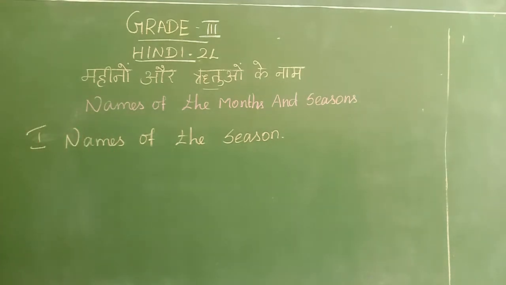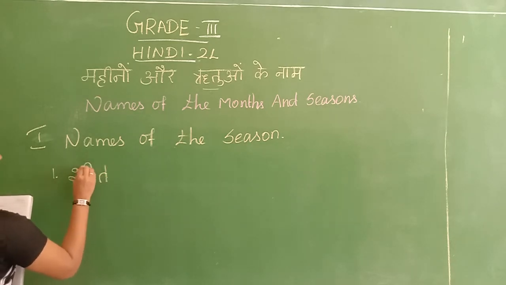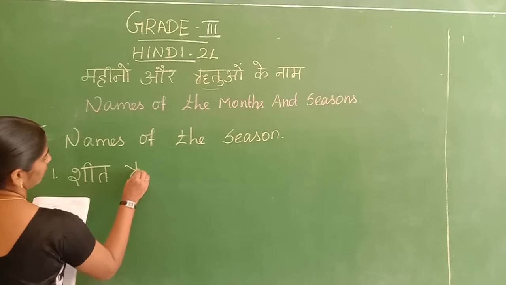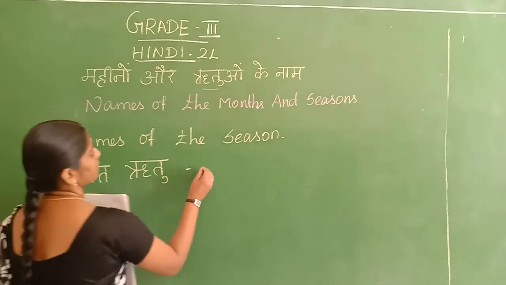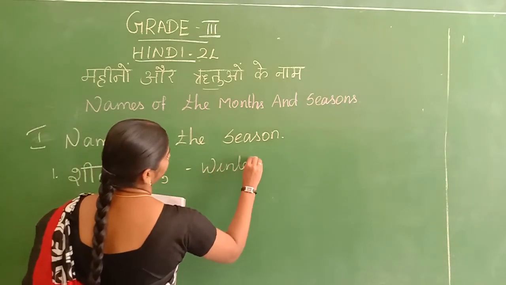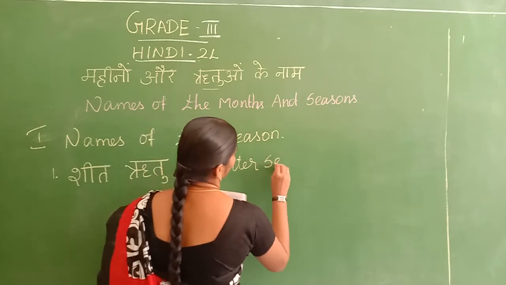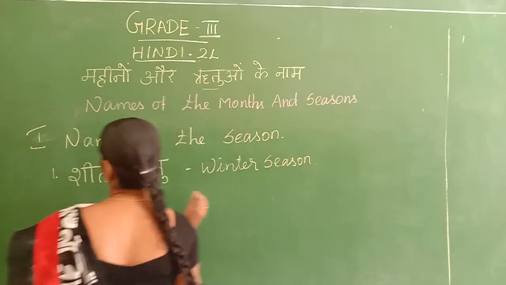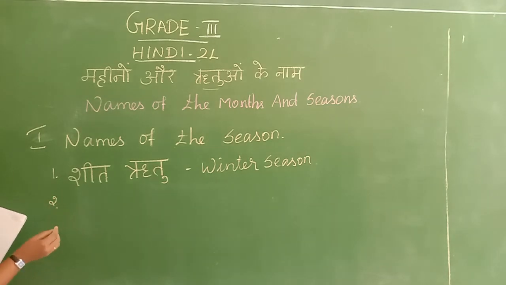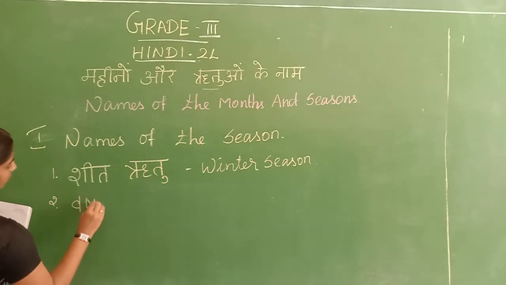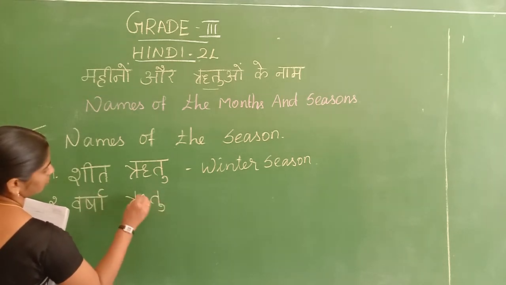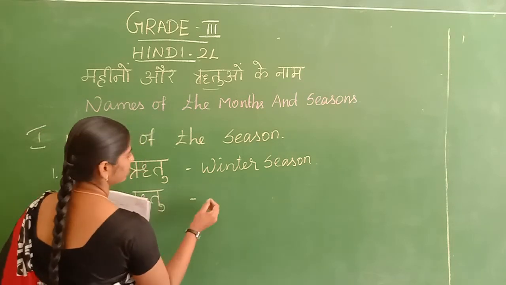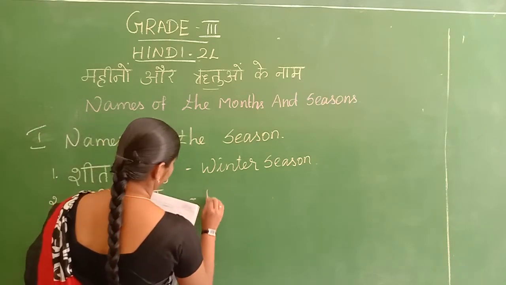Say, what is the name of the seasons? The first one, Sheet Ritu. Sheet Ritu is winter season, right? Very good. Okay. The second one, Varsha Ritu. Varsha Ritu, rainy season.